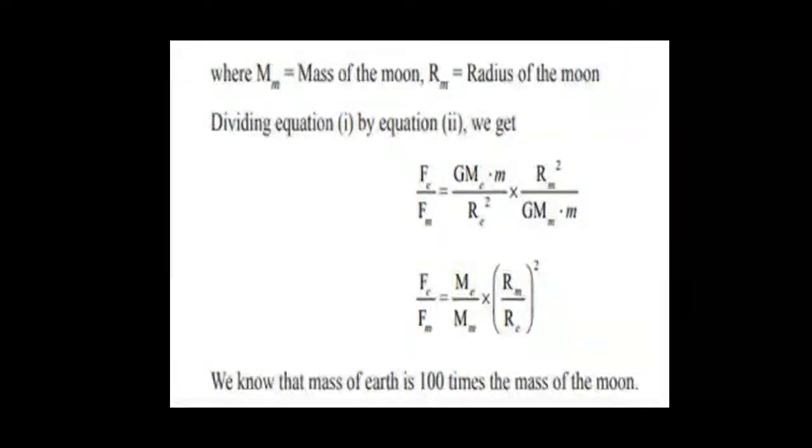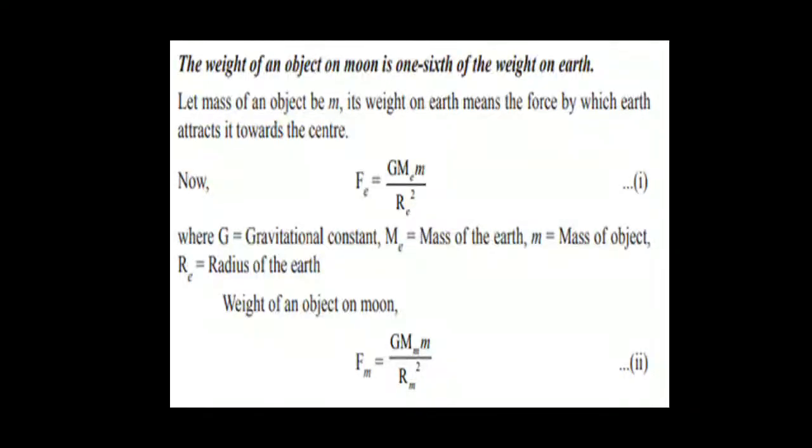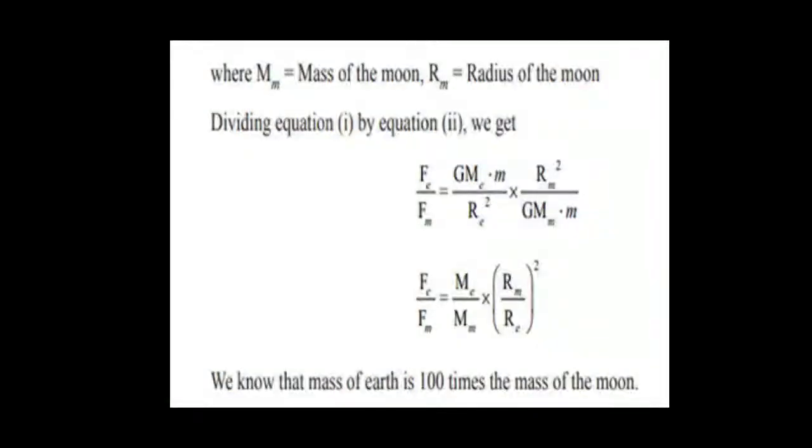In your NCERT the derivation is given such that when we get these two formulas, we put in the values of mass of earth, mass of moon, radius of moon and radius of earth.